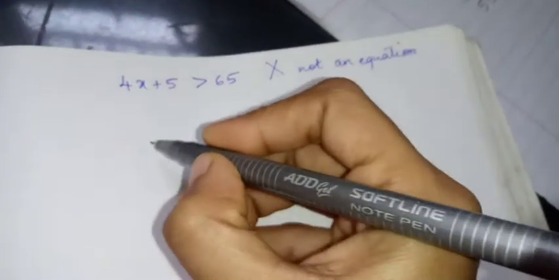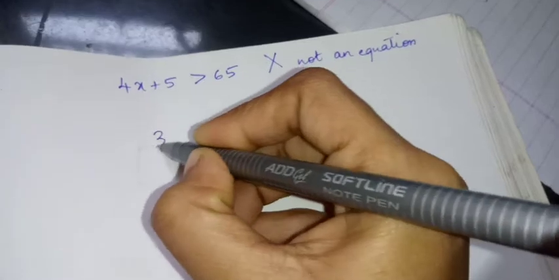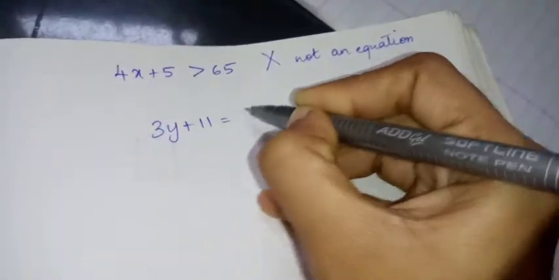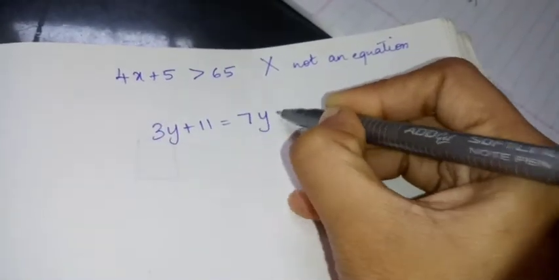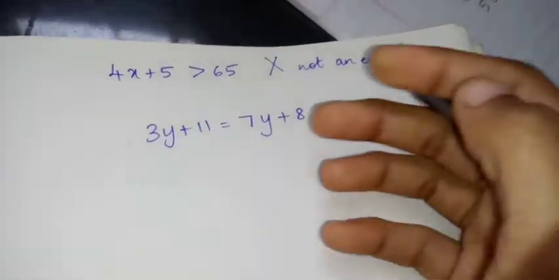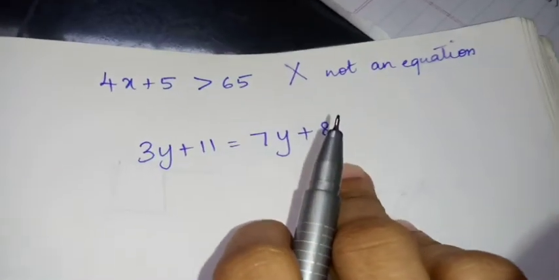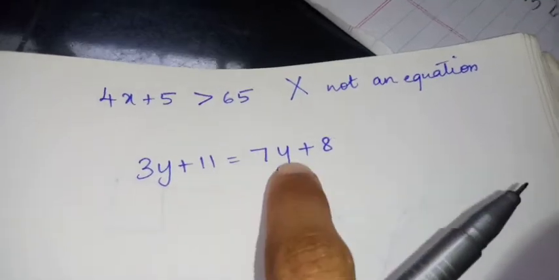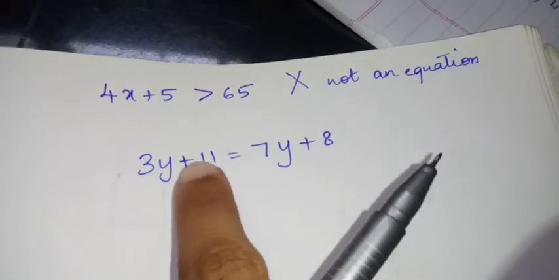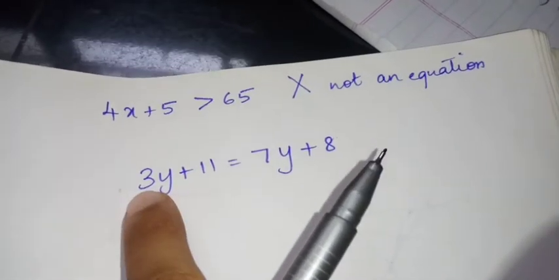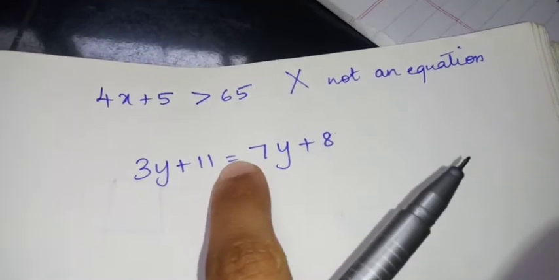Next, sometimes 3y plus 11 equal to 7y plus 8. Okay, whether it is an equation? Yes, because it has a variable y. Here also we have variable y. Constant 11 is there. 3 is also one constant. And we have an equal to sign.